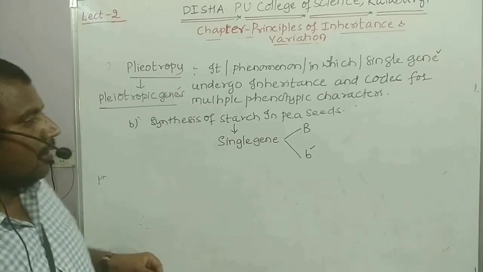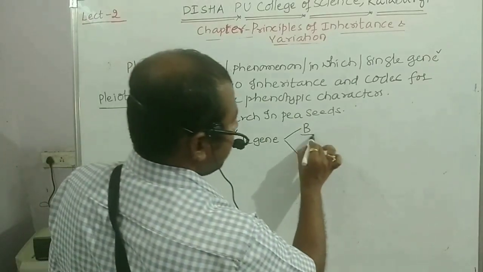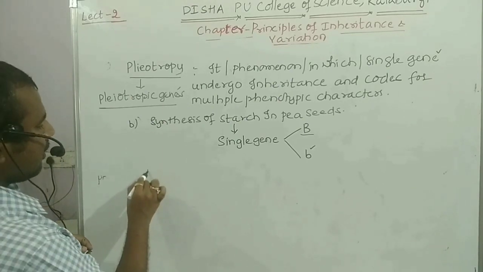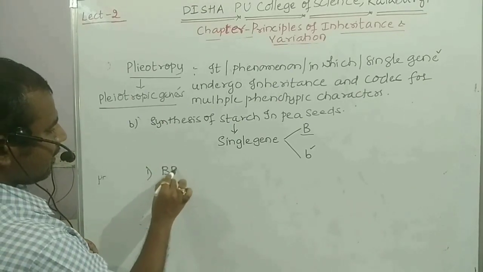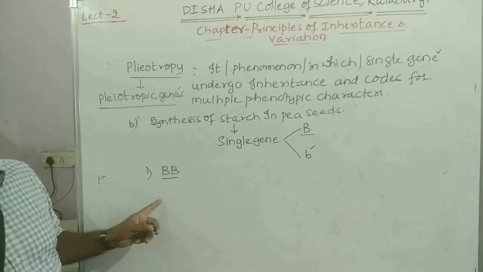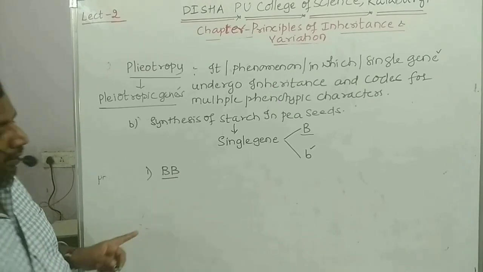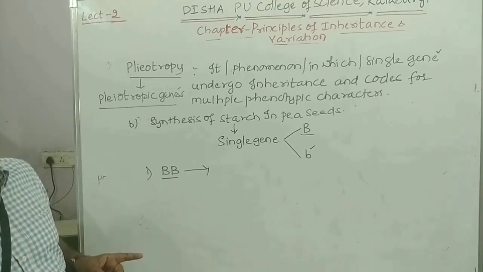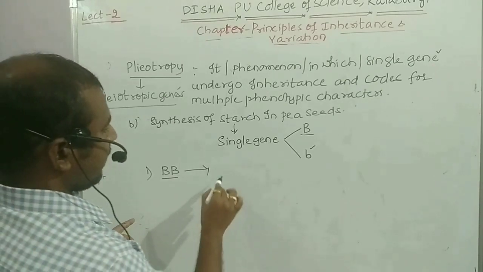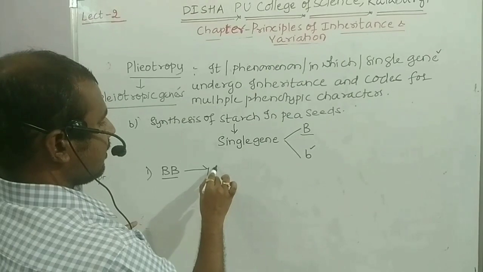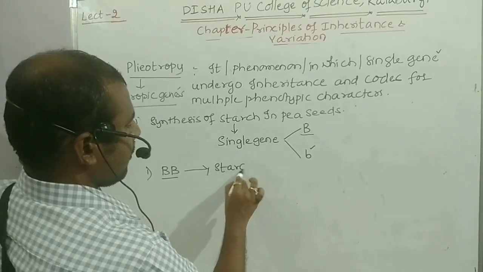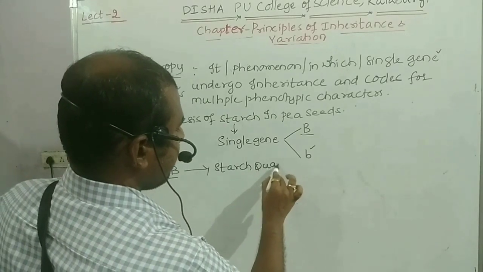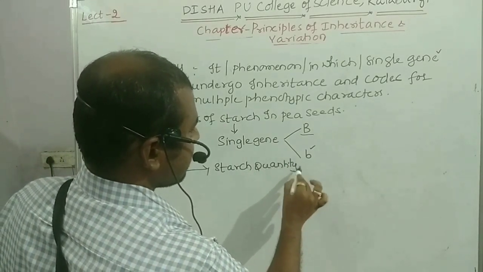Now, go with the dominant allele. Consider a pea plant having a homozygous dominant allele, that is capital B. When it undergoes expression, the starch quantity is high.